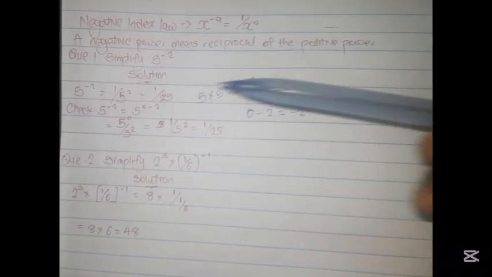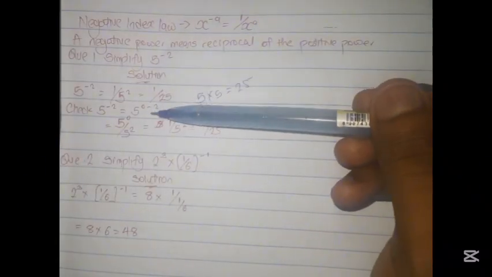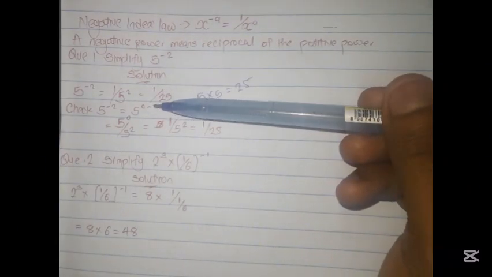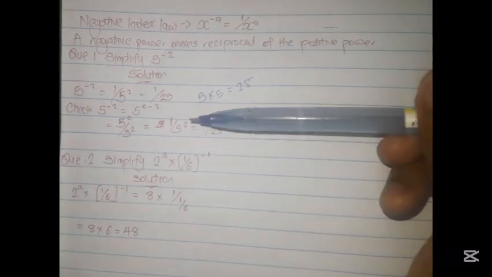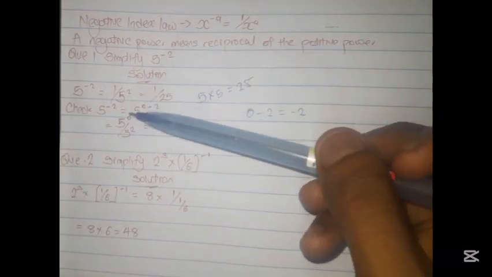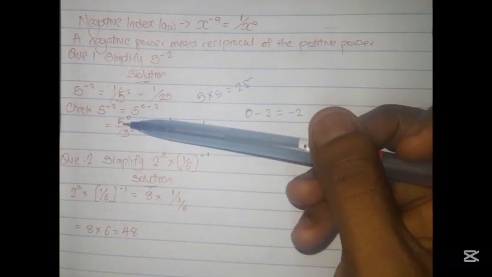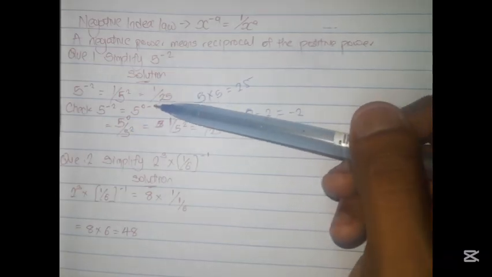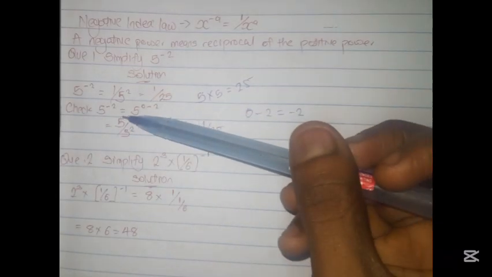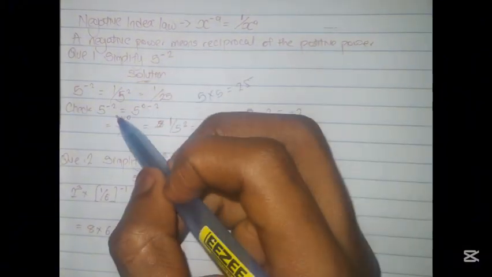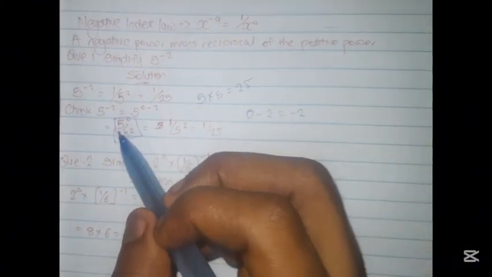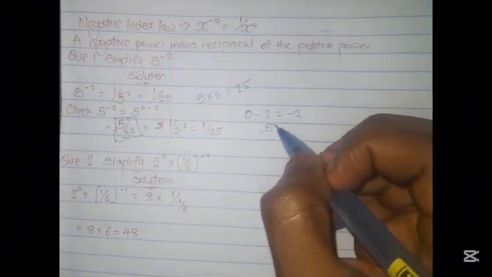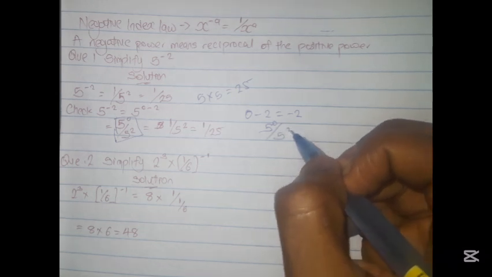So basically, when we have division of bases, we're obviously talking about the division law. In the division law, we say for the same numbers, you subtract the powers. So basically we just converted it to the division law, where we have 5 raised to the power 0 over 5 raised to the power 2.